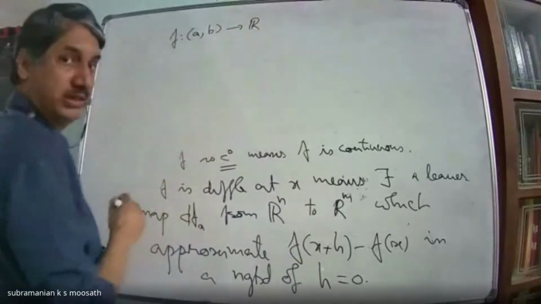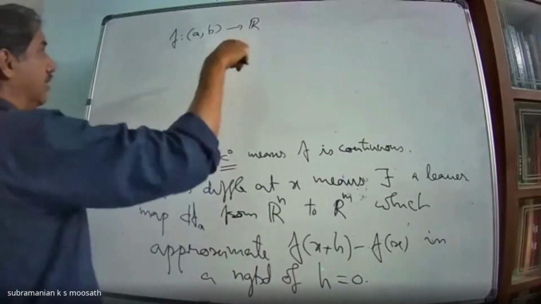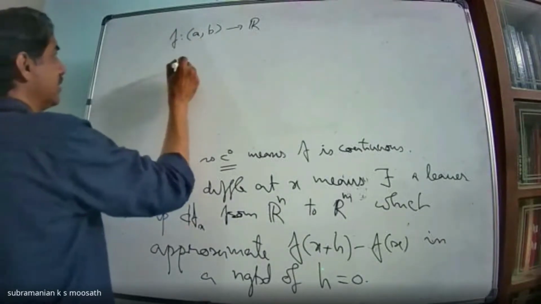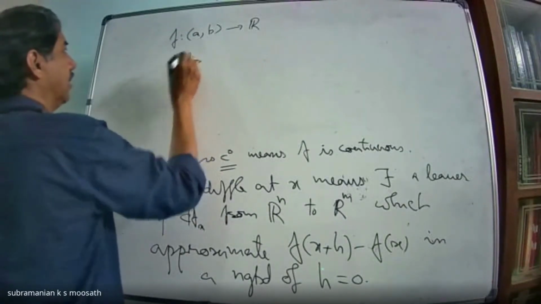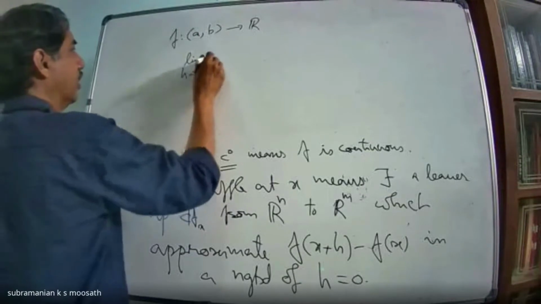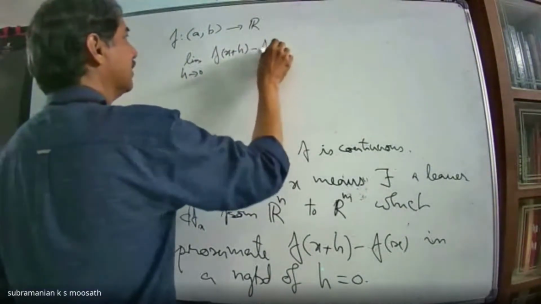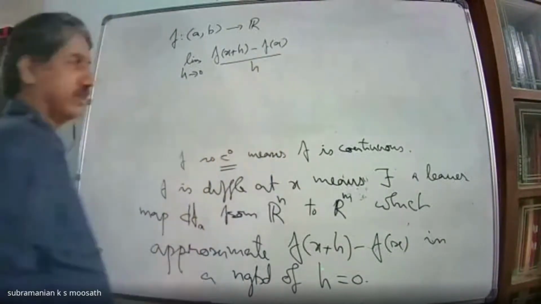You have the usual topology there, which we already discussed using intervals. So here it is differentiable at x means the limit as h tends to 0 of (f(x+h) minus f(x)) by h exists.